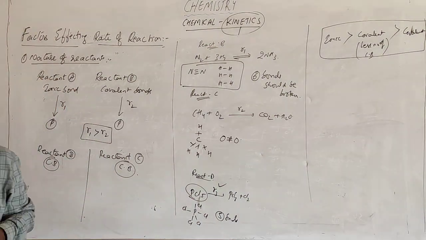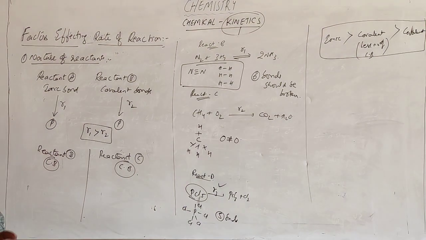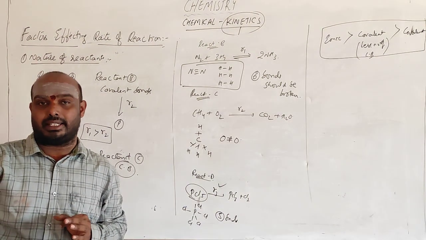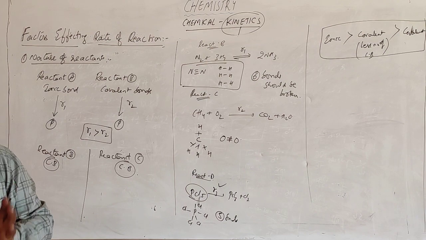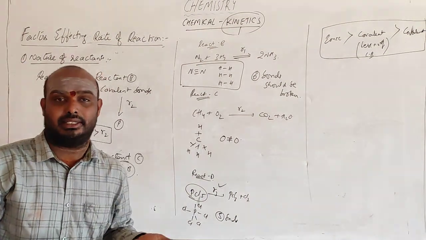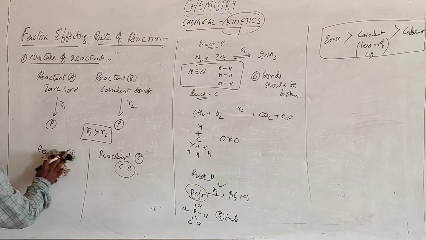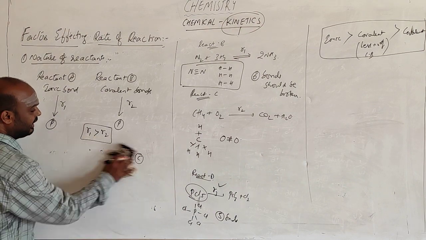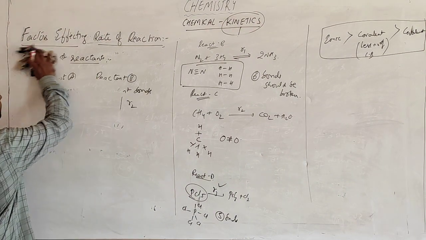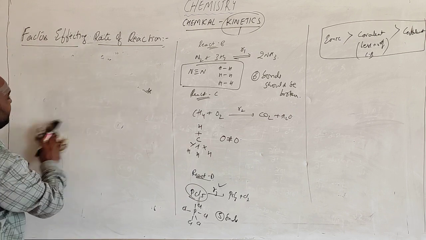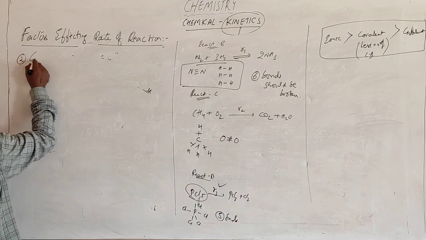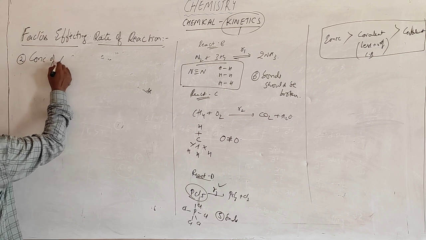It will decide the rate of the reaction. If the ionic bond is present, the ionic reactions are very fast compared to the covalent reactions. Among the covalent bonds, the molecules having a lesser number of covalent bonds will have more rate. Right? And the second condition is concentration of the reactants.